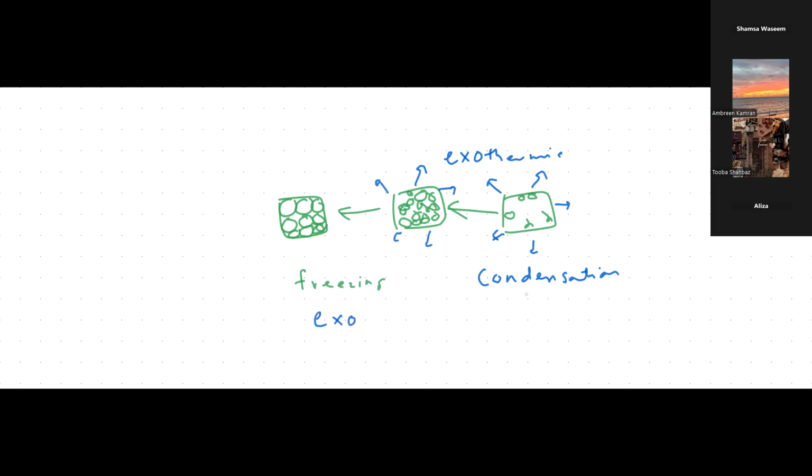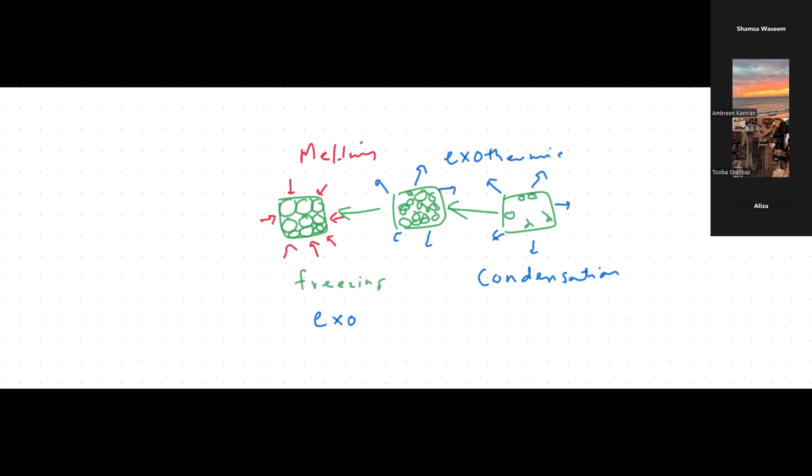So when the particles come together, it's exothermic, because they're releasing energy into the surroundings and coming closer to each other. Similarly, if you go the opposite way, when solid turns into liquid, that's melting. In melting, the particles move further from each other, so they must have absorbed energy from the surroundings. The force of attraction has broken and they move far from each other. So melting is an endothermic change.